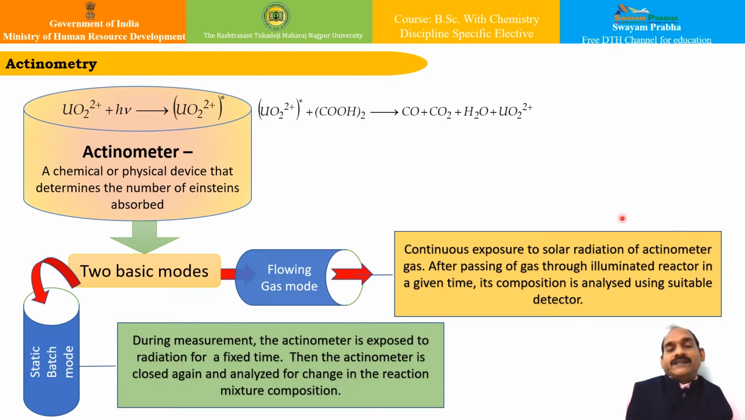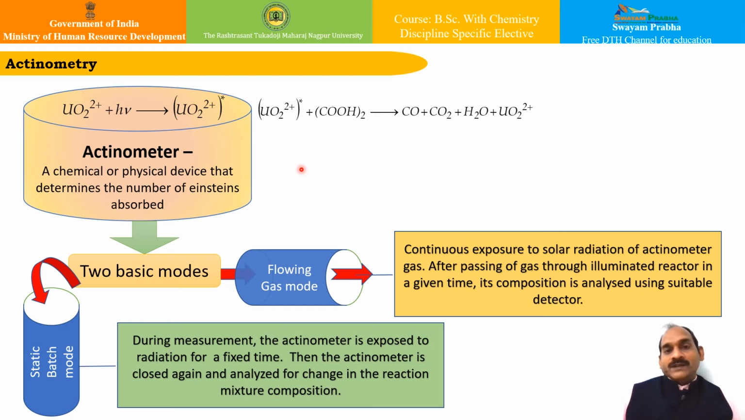So, actinometry. What is actinometry? This is a relatively new term. A chemical actinometer system or a physical actinometer, they are one and the same thing. A chemical system or a physical device that determines the number of Einsteins absorbed is known as an actinometer. Although it is not very accurate, it is a convenient method for measuring the number of Einsteins absorbed. In this device, a standard photochemical reaction is used to estimate the energy of the radiation absorbed.